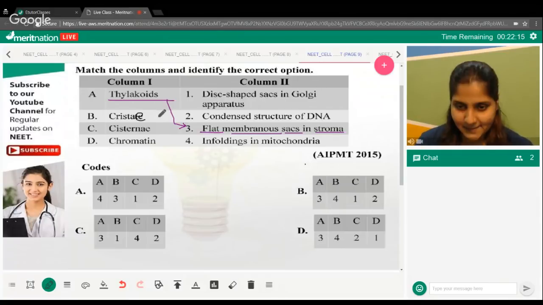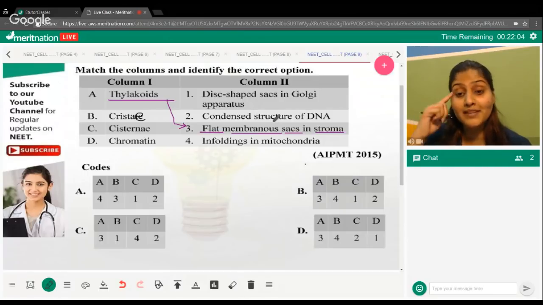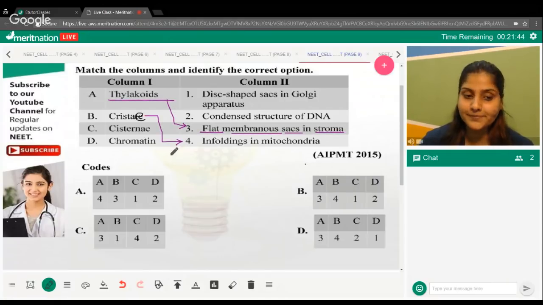Talking about cristae. Cristae are finger-like projections that you find in the mitochondria, where, if you remember the previous class, I told you about the electron transport chain. Electron transport chain is just proteins present which are passing electrons to each other. That is where they are present. So cristae is something that is present in the mitochondria. They are infoldings in the mitochondria.